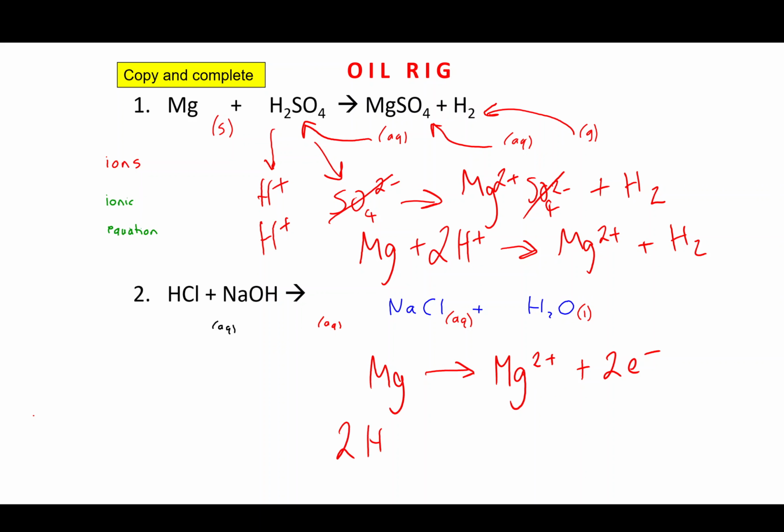And then the 2 hydrogen ions are going to gain those 2 electrons to form H2. So it's gaining, it's being reduced. Gaining electrons, being reduced. So we've got little ionic half equations there. That's quite a difficult little skill.